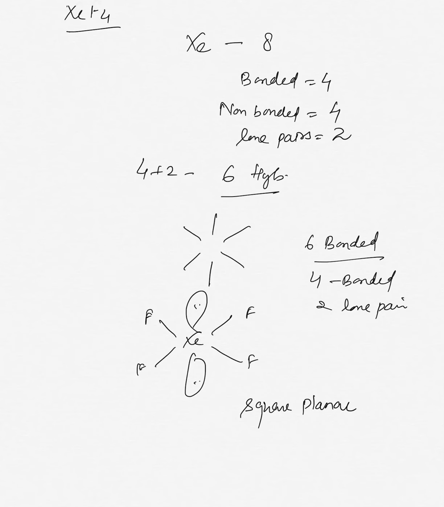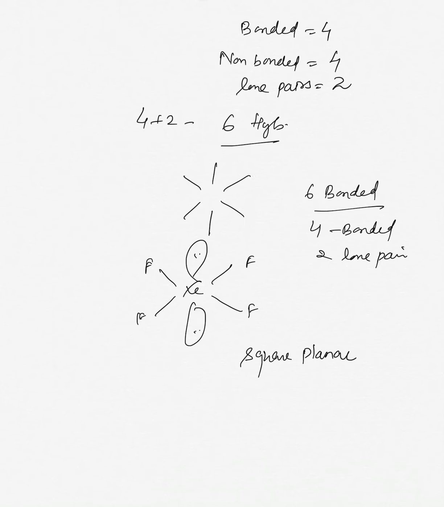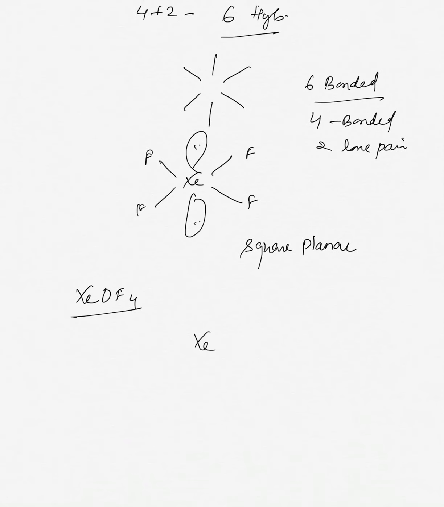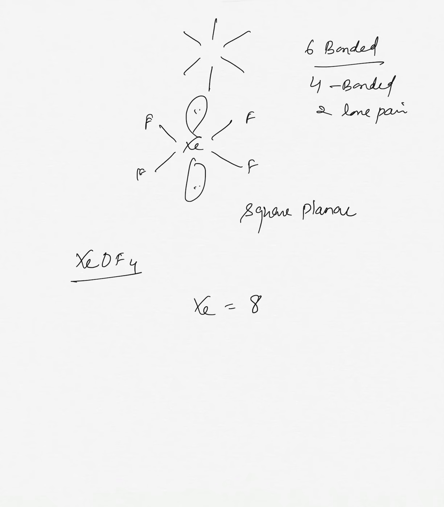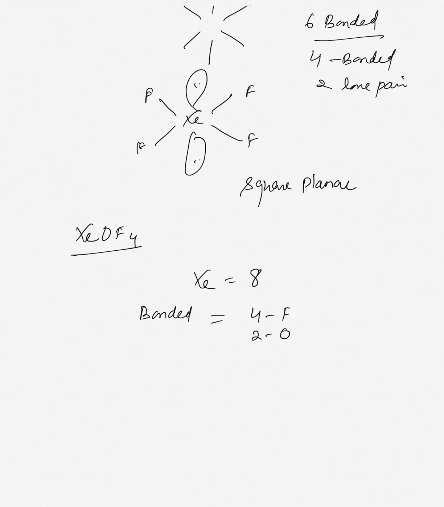Okay. So this is your square planar shape. With the help of this, you can also draw the shape of, let us suppose, XeOF4. So here Xe again has 8. Now how many bonded are there? You can see from here, 4 electrons with F and 2 electrons with O. You know that oxygen always forms 2 bonds.